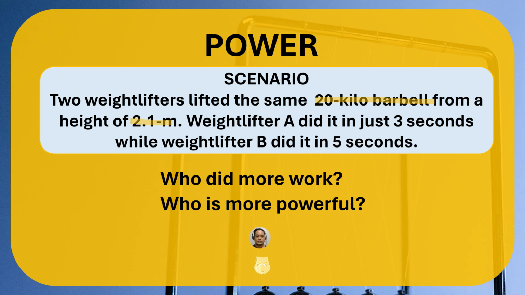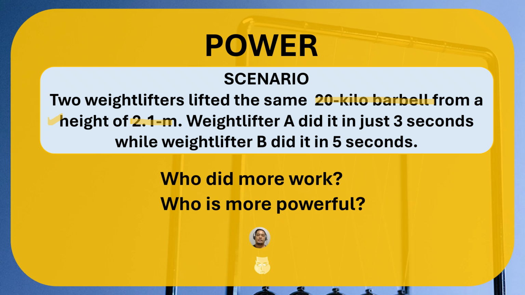In this case, since it involved height, we will be dealing with potential energy. Work is equal to the change in potential energy. Initial potential energy is zero because it's on the ground. There's no height involved. But once it is lifted up, it measures a height now. So what we will be calculating is the final potential energy.